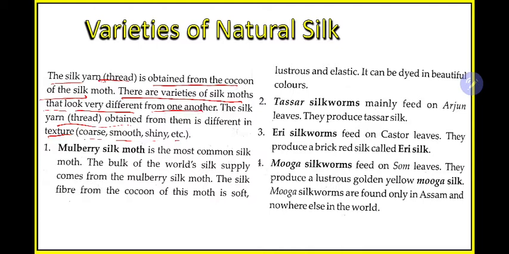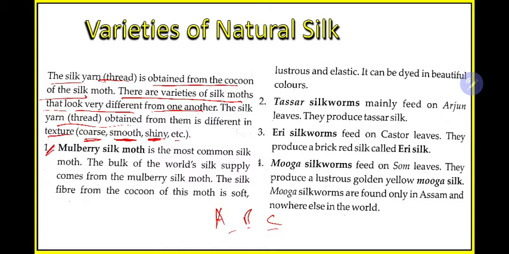Similarly in this case, if we have A, B, C, three types of silkworm, then the properties of all three will be different, so the silk they give will have different properties. What are the common properties that will differ? The first is coarseness, that means if you touch it, it may be soft or coarse. Then smooth, it can be smooth when you touch the silk. Then it can be shiny. Based upon these three features, there are different types of silk. What are these? We'll learn.